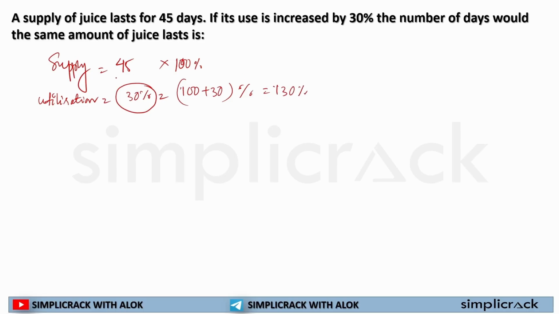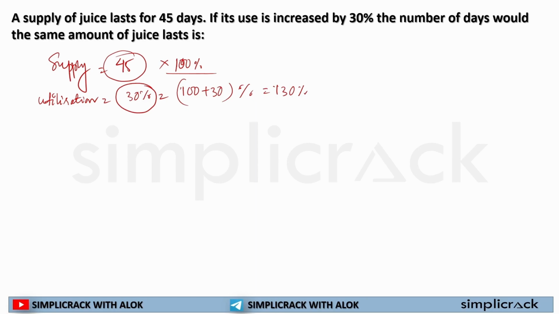See, whatever I had, that was for 45 days only. That means I can use my 100% and it will be available for the next 45 days. But now I am consuming more. For an example, I used to consume 2 glasses per day and this would last 45 days.